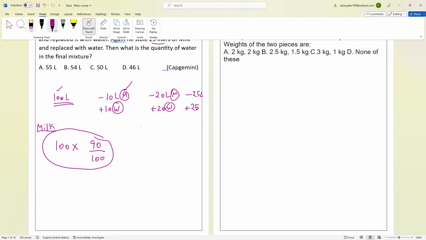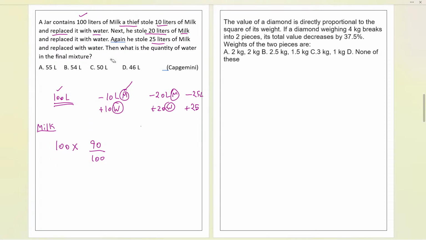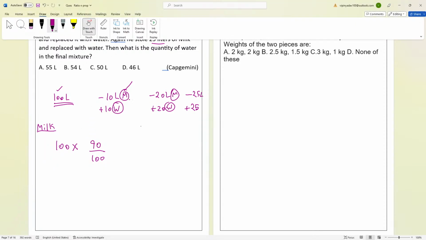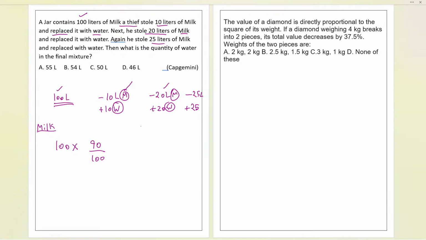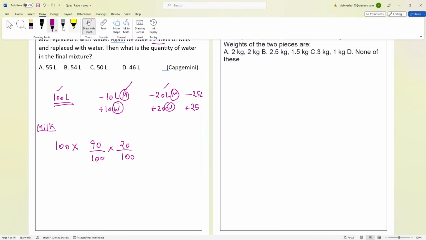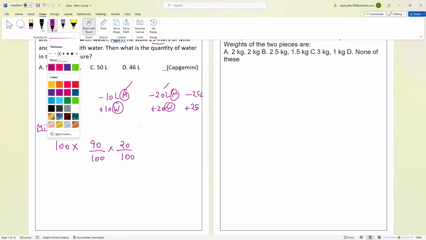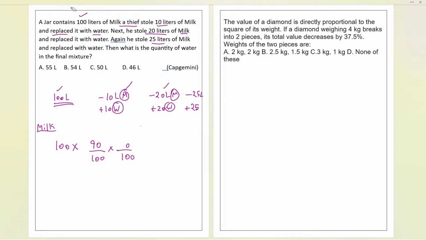Now let us proceed with the next part. Next time the cat came and 20 liters of milk is again gone. Can I say that 20 parts out of 100 is gone? If 20 is gone, the remaining milk will be 80 out of 100. This will be the remaining milk over here. Earlier it was like this. So now this is the fraction of milk which is left.